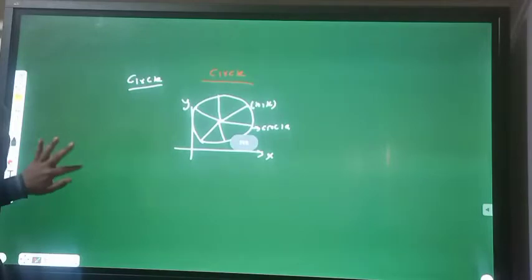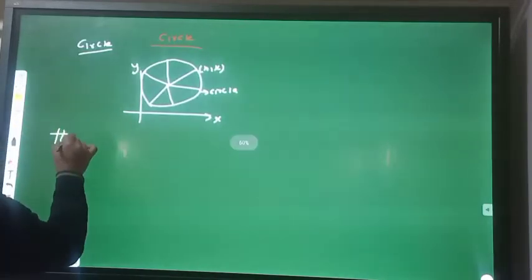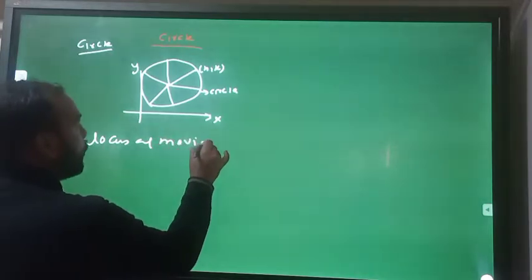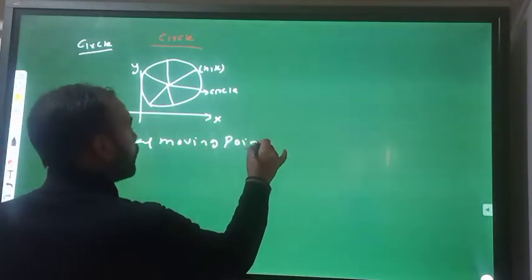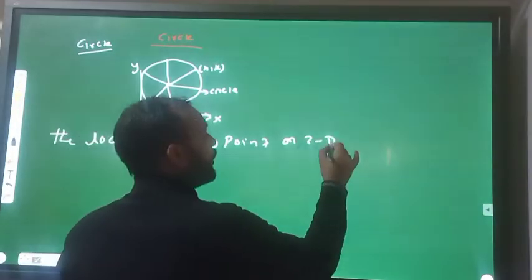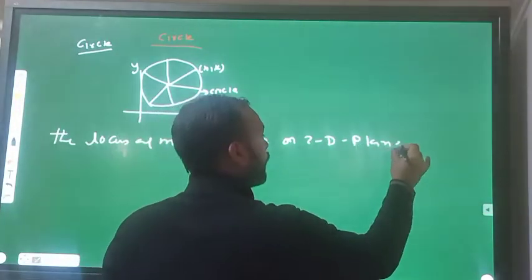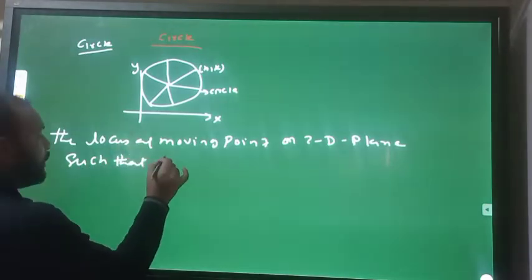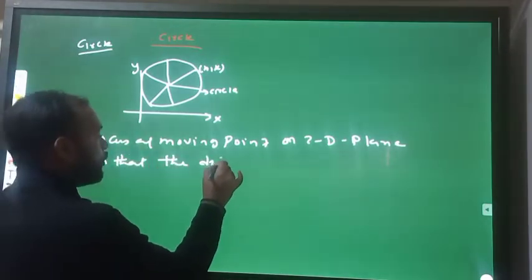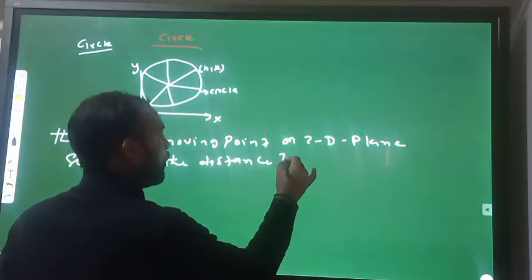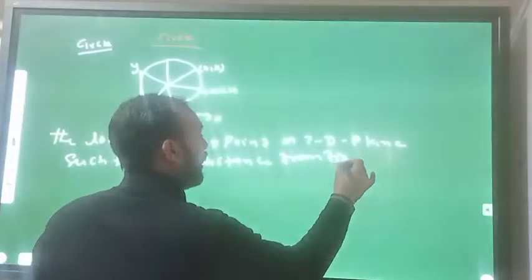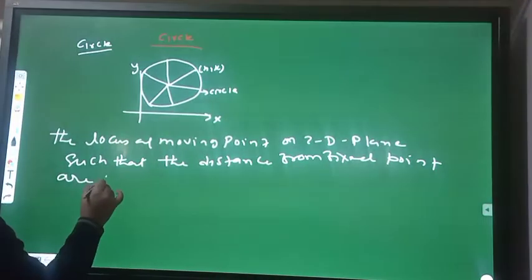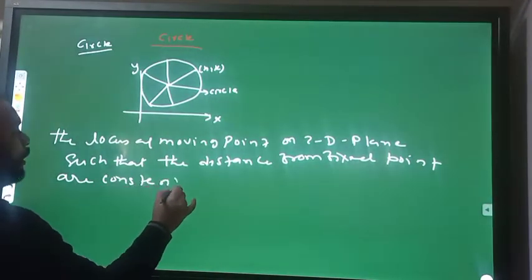So the definition is: the locus of a moving point on a two-dimensional plane such that the distance from a fixed point is constant.